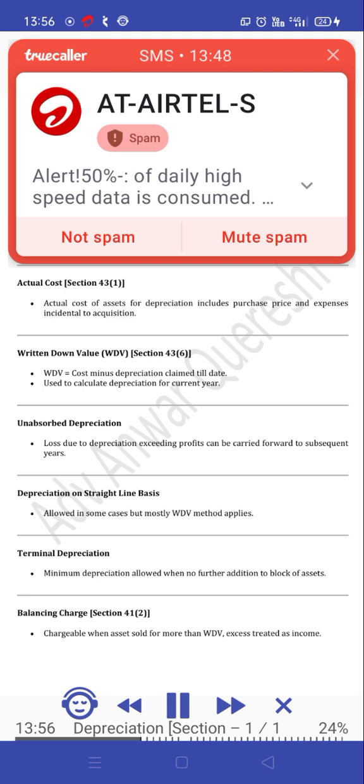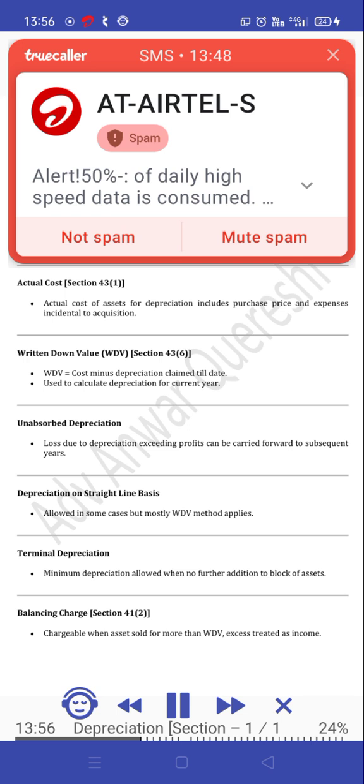Written down value, WDV, Section 43(6). WDV equals cost minus depreciation claimed till date. Used to calculate depreciation for current year. Unabsorbed depreciation: loss due to depreciation exceeding profits can be carried forward to subsequent years. Depreciation on straight line basis is allowed in some cases but mostly the WDV method applies. Terminal depreciation: minimum depreciation allowed when no further addition to block of assets.